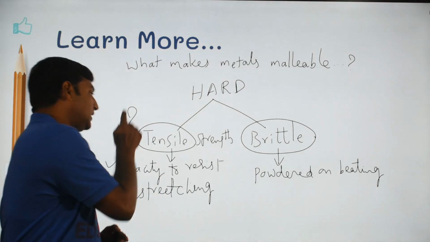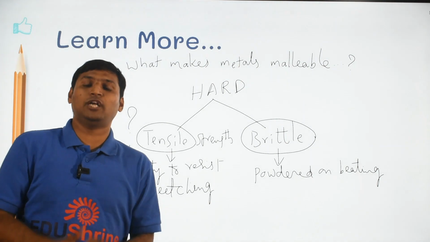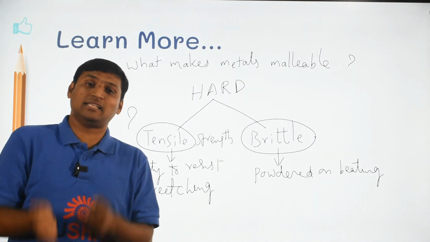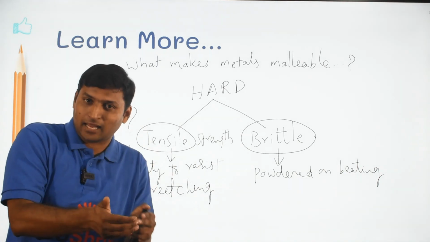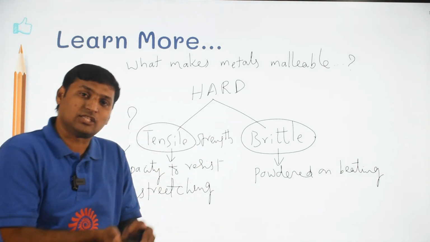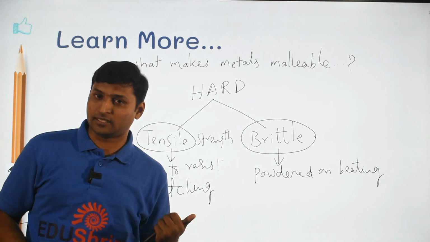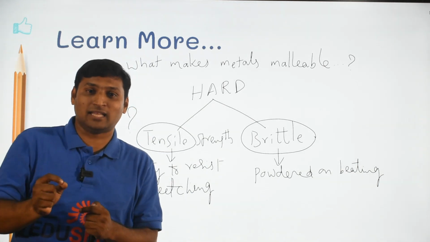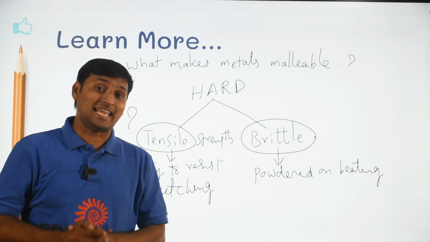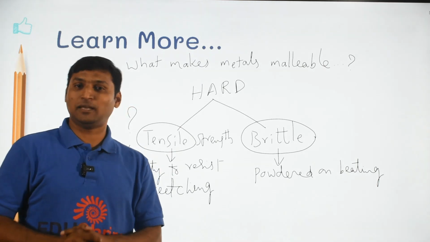That's why let me not touch that, but still as a student you should always ask why the metals are tensile. Because of the features of the metallic bond they are tensile, and because of tensile strength they are malleable. So in the previous question, if the reason was given as metals have very high tensile strength, then your answer would have been option A, but now your answer is option B.